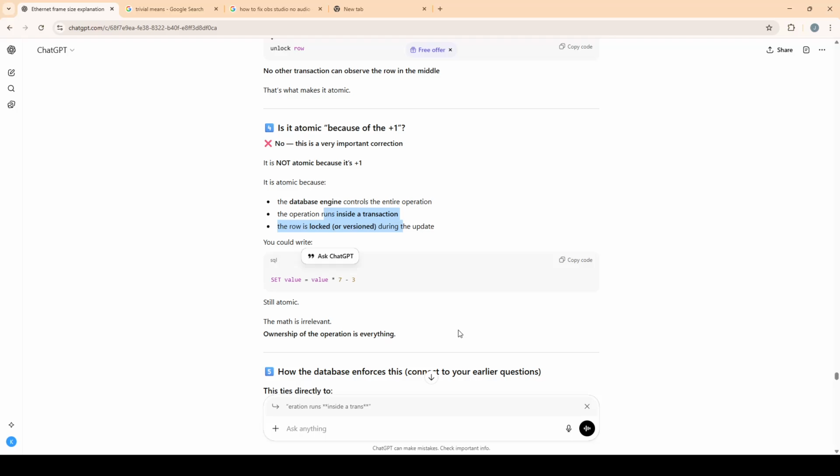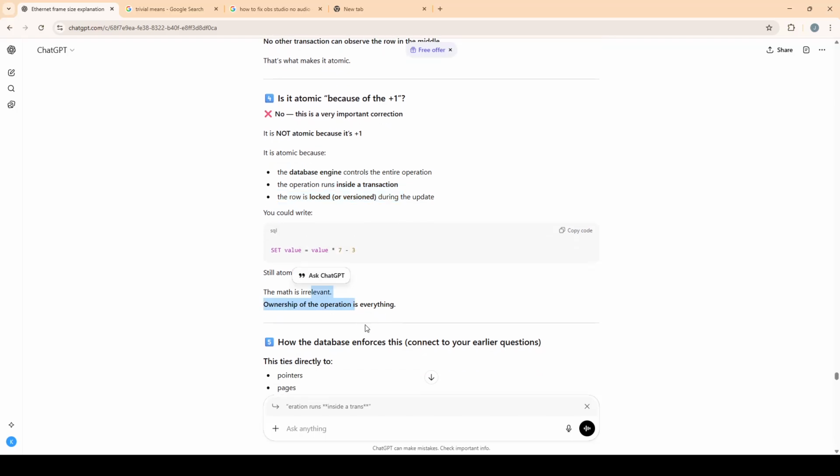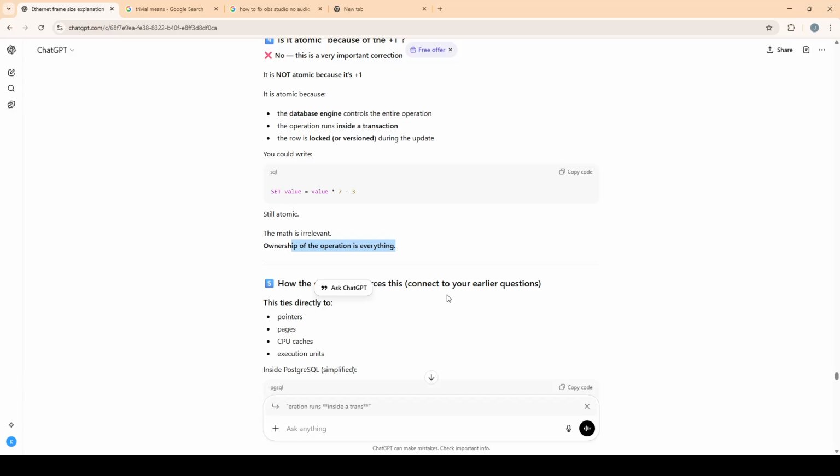It provides isolation, consistency, and what is the A there? Atomicity. It also provides durability. So you could write set value equal value times 7 minus 3. Still atomic. The math is irrelevant. Ownership of the operation is everything, or how the SQL engine ultimately runs it is what matters.